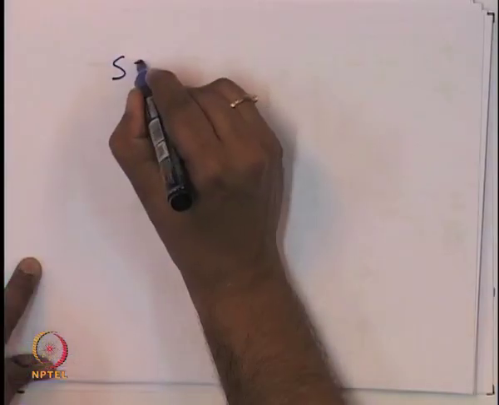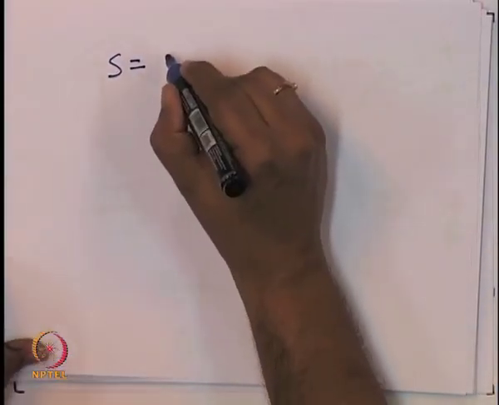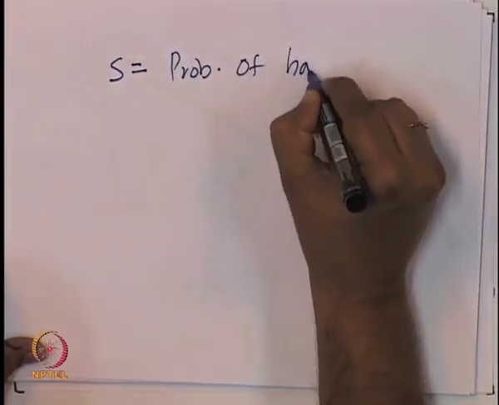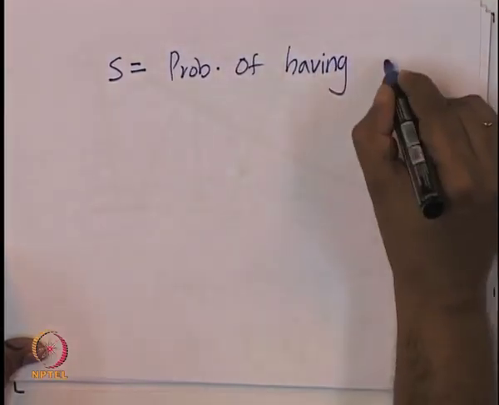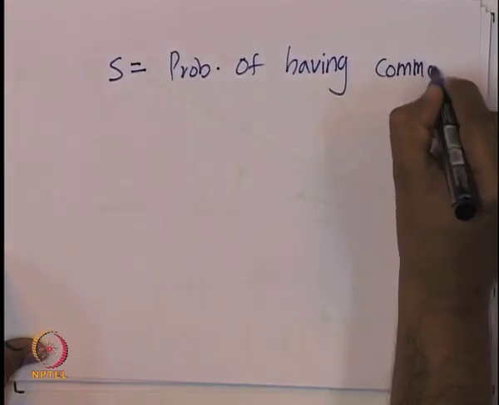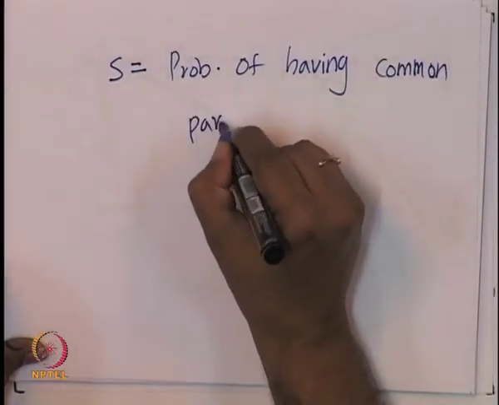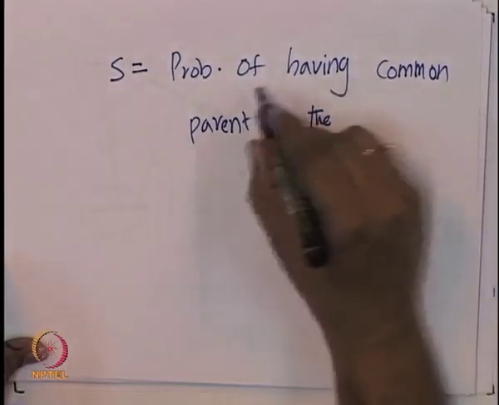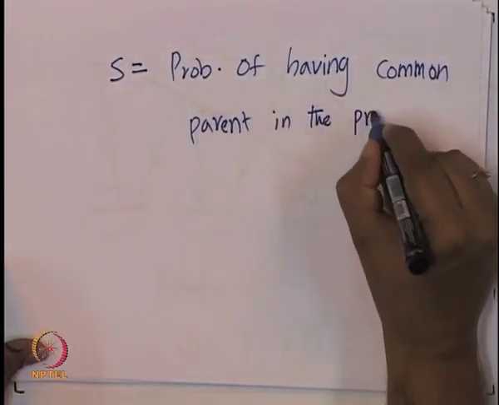Let S be the probability of having a common parent in the previous generation.